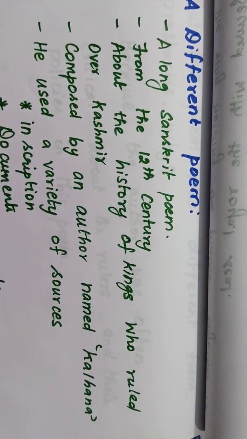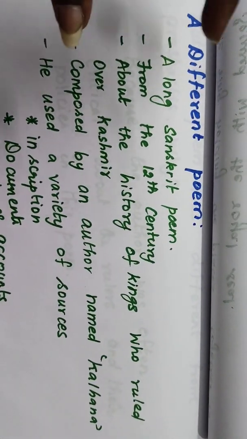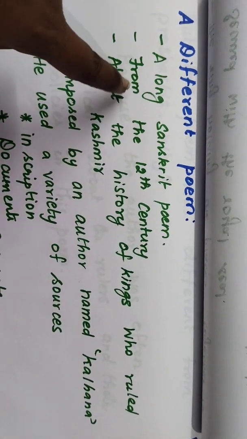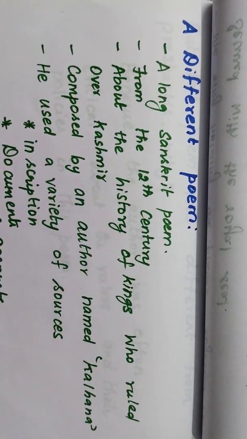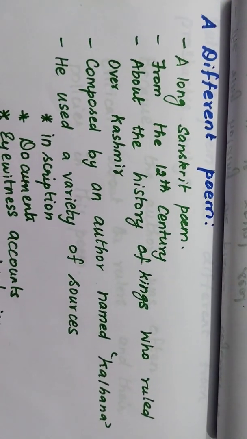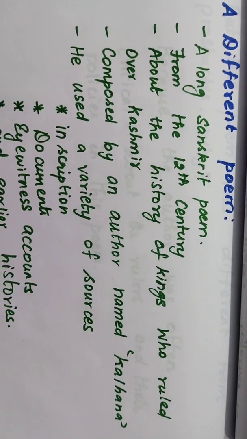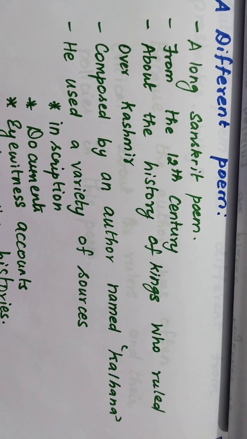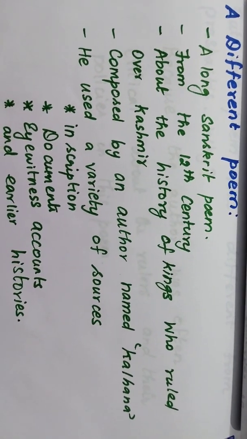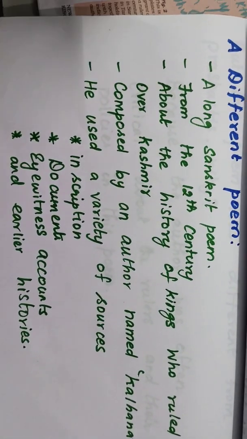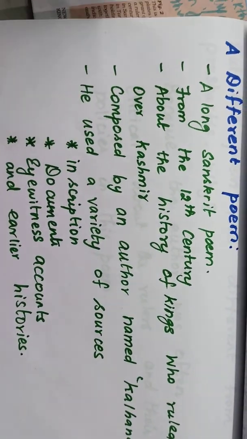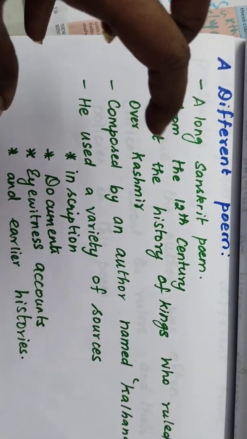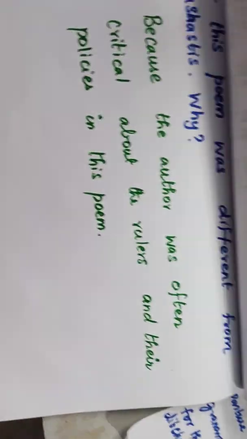And how did they write the poem? They wrote that particular poem as a long Sanskrit poem from the 12th century. What was the content of this poem? It was about the history of kings who ruled over Kashmir, and it was composed by an author named Kalhana. He used a variety of sources like inscriptions, documents, eyewitness accounts, and early histories. So he drew on a variety of sources for the poem, right?